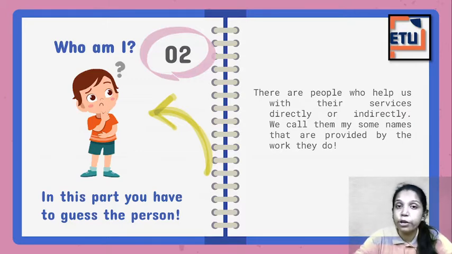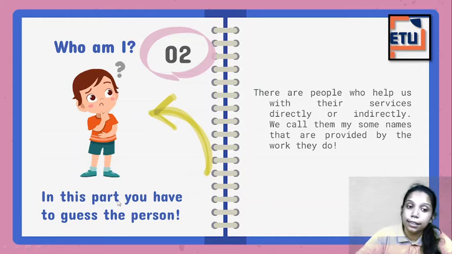Who am I? So first we did work in pairs, right? Second is who am I? मैं हूँ कौन? Okay. Now see, what is written here? In this part you have to guess the person.